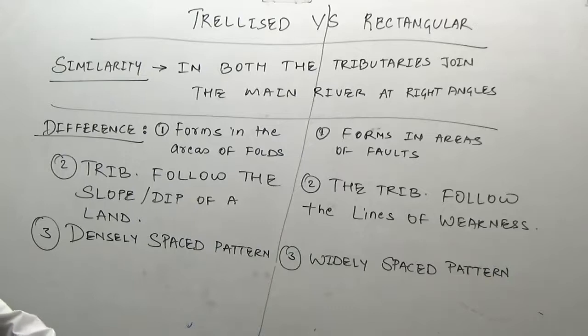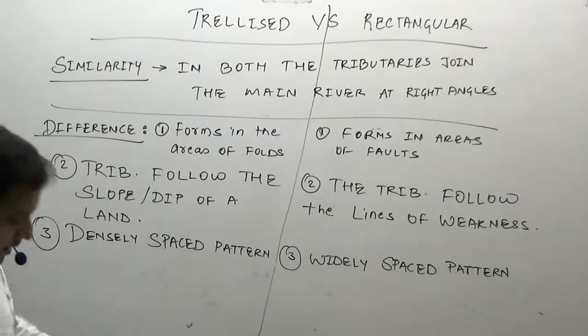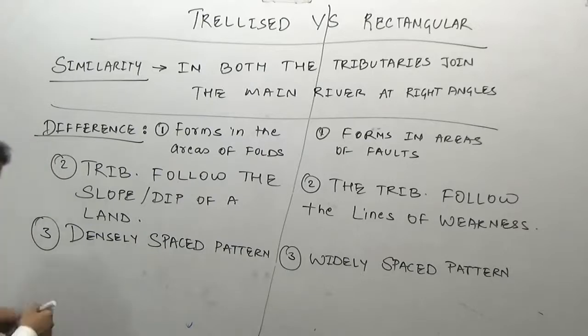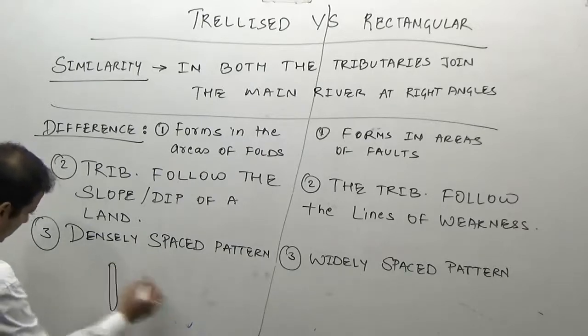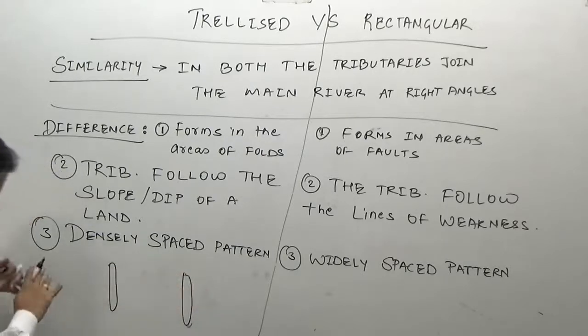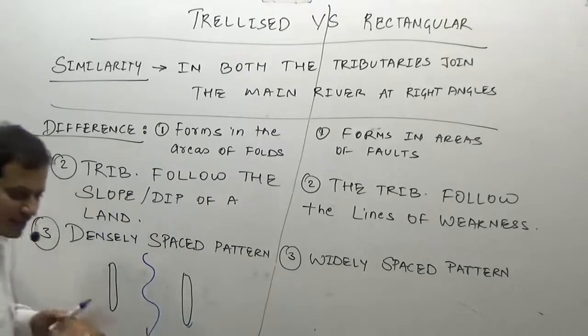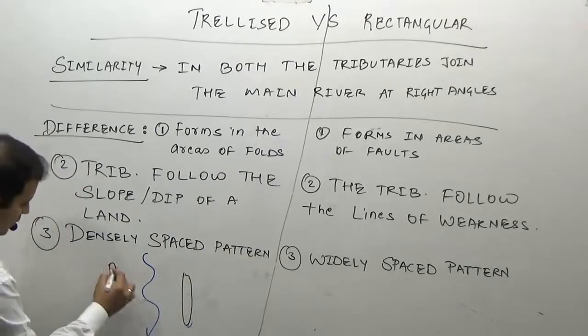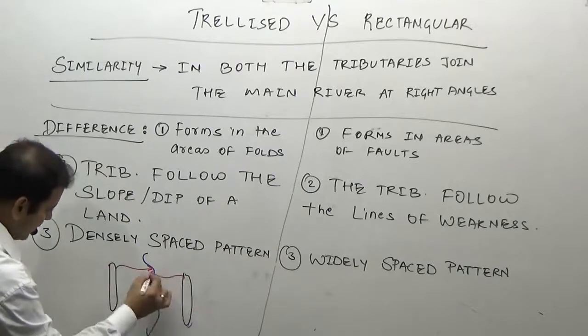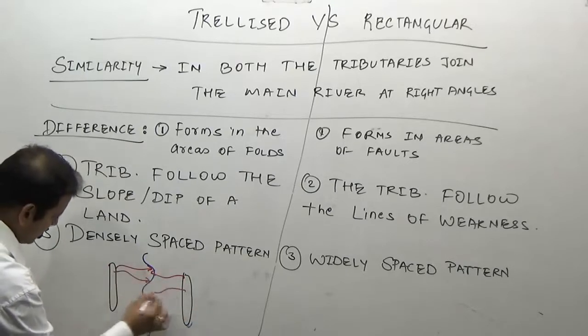Example, as you already know, see in this region, because the tributaries originate from the slopes, they can originate from any part of the slopes, and therefore it is more densely spaced.